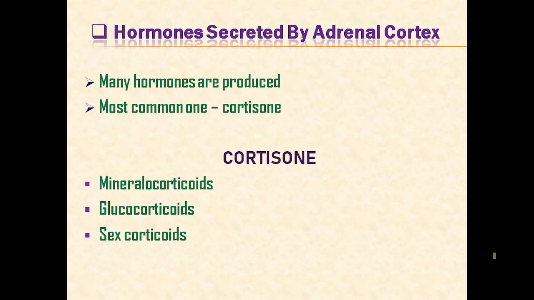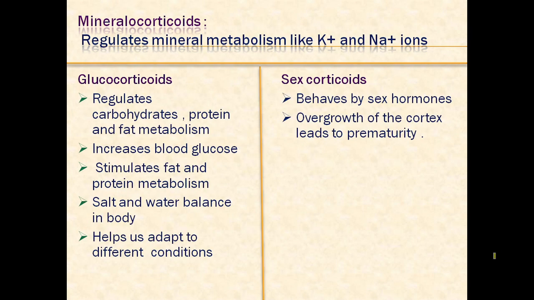So many hormones are produced, but the most common is cortisol. Now cortisol can be further divided into mineralocorticoids, glucocorticoids, and sex corticoids. So here are the mineralocorticoids. They regulate mineral metabolism, like K plus and Na plus ions. K plus means potassium ions and Na plus means sodium ions.